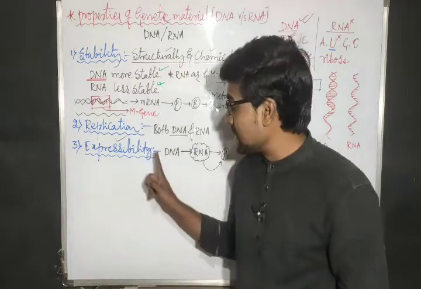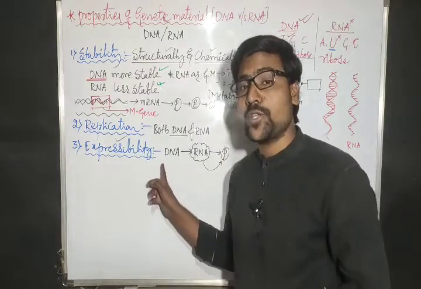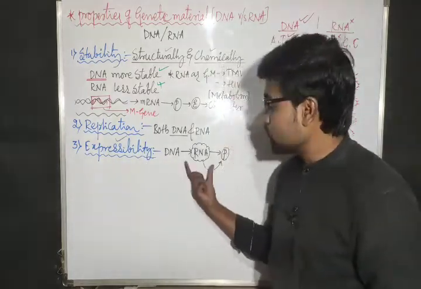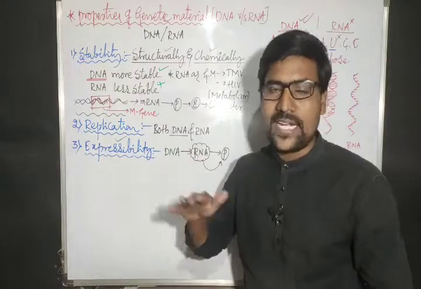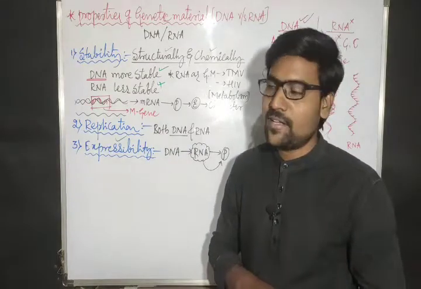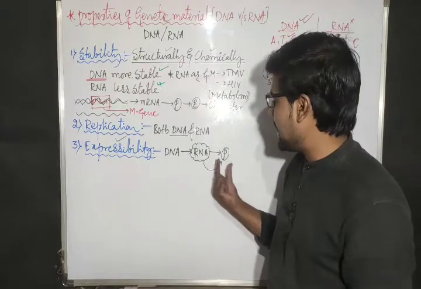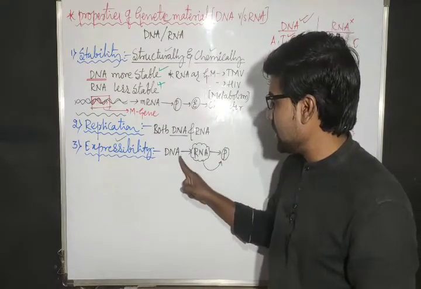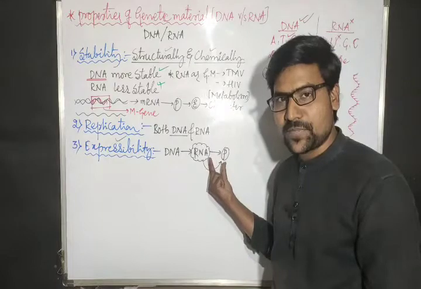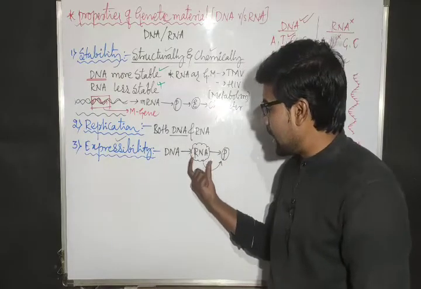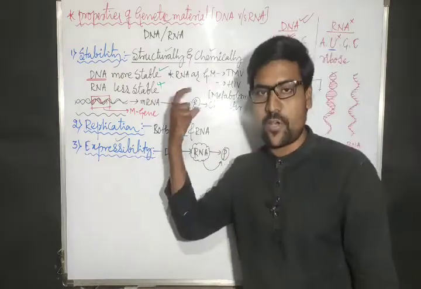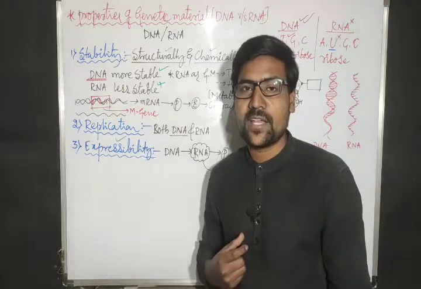But DNA is expressing here. DNA is showing the characters through what? Through production of RNA. So RNA is intermediate here. So one thing we can consider is that both DNA and RNA can express. But the DNA depends on RNA for expressibility.